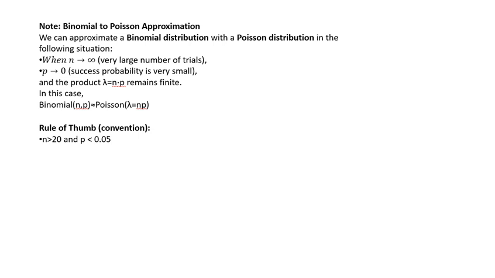But we need two conditions: first, n tends to infinity, it's very large, and the probability is very small, so it tends to 0. And of course the product gives our lambda, which remains finite.